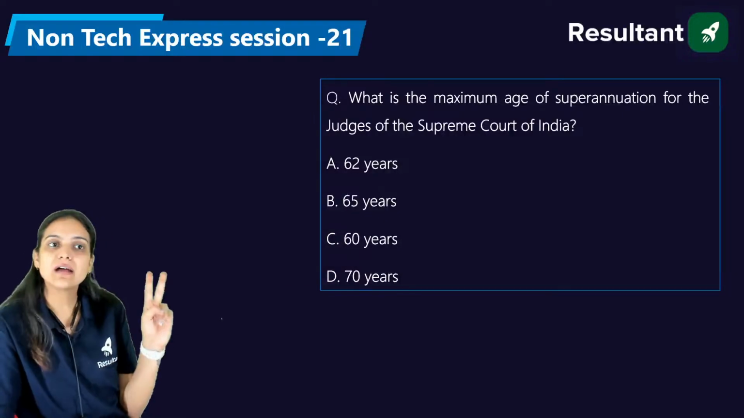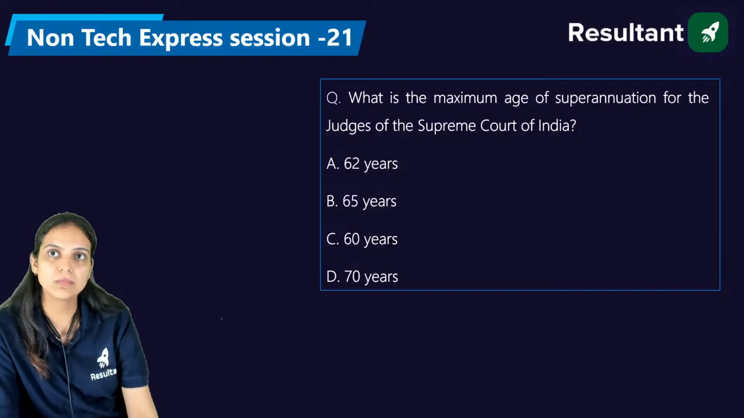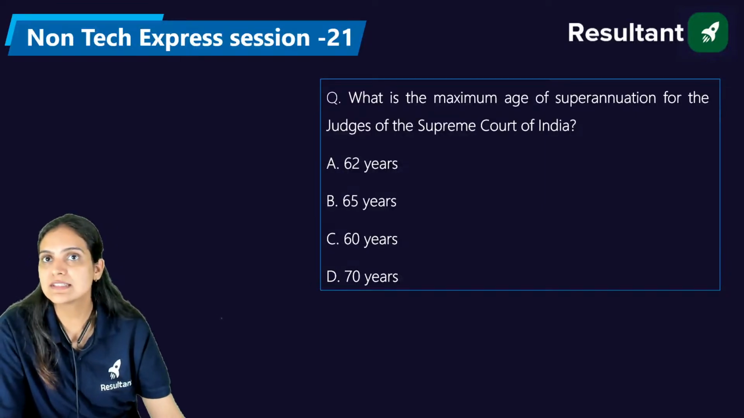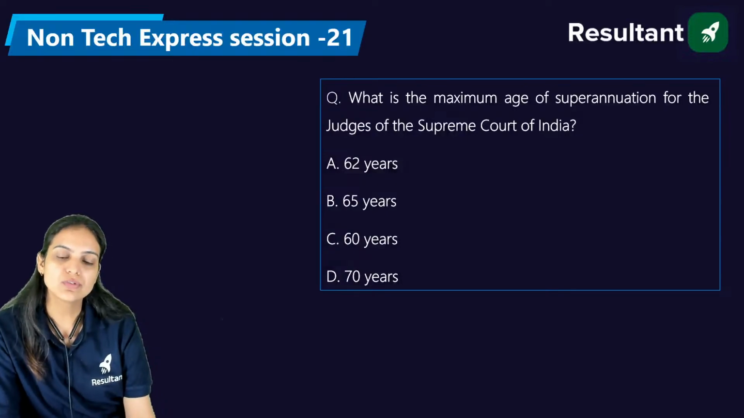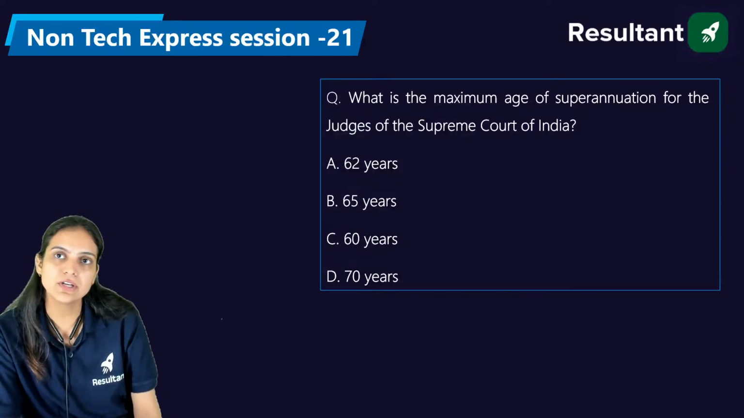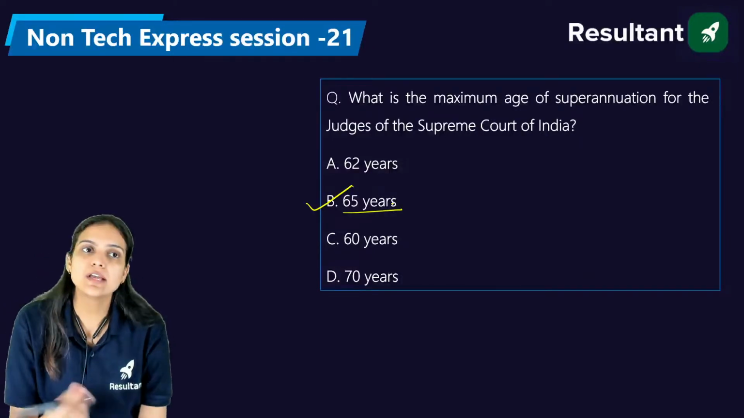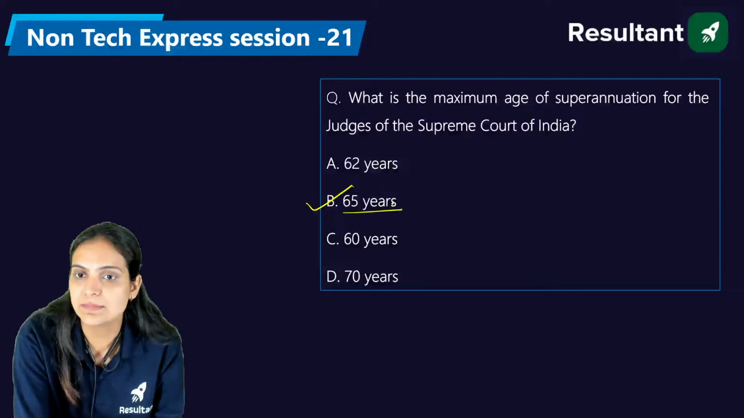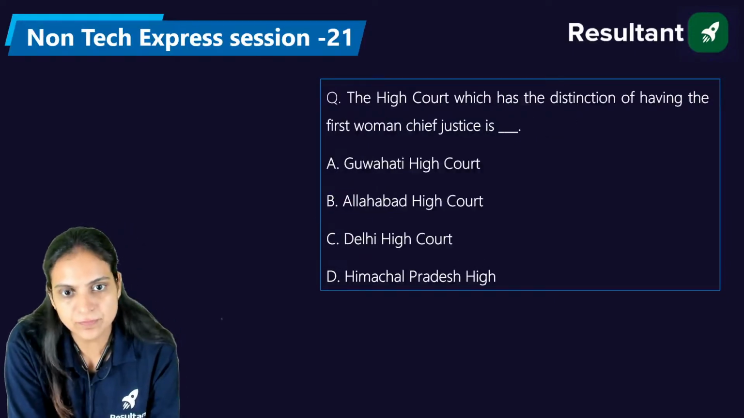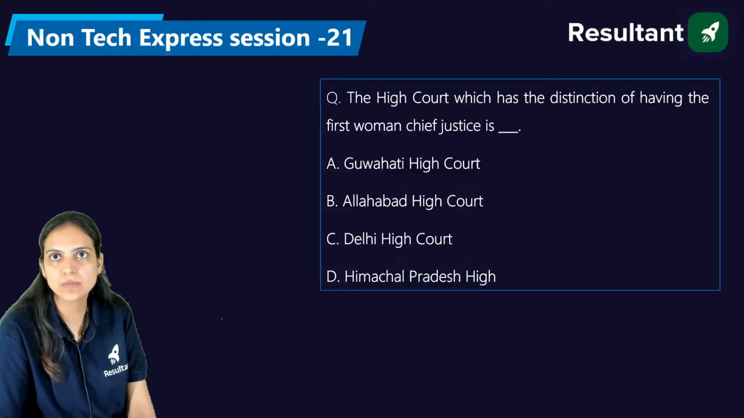Yes, the 25th High Court of India is the Andhra Pradesh High Court, because we had the creation of Telangana as the 29th state in the year 2014. So then onwards, we required another High Court in the state of Andhra Pradesh. So it is 65 years in the case of the Supreme Court and 62 in the case of the High Court. So the right answer is B, that is 65. For high courts, we have 62 years as the maximum superannuation age.